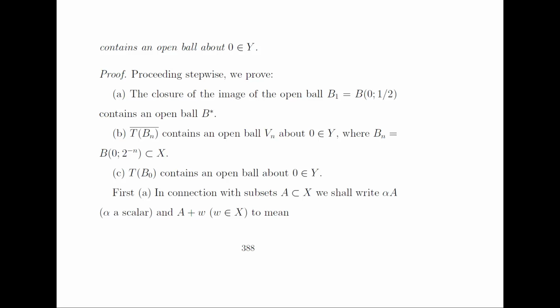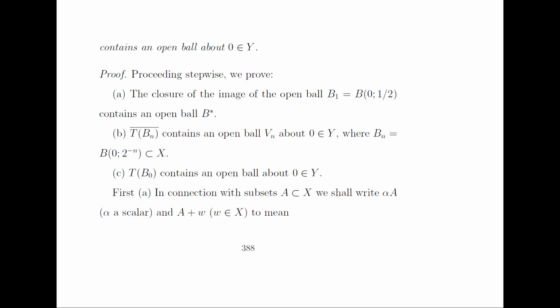In the second step, we will prove that the closure of T of Bn contains an open ball Vn about the point 0, where Bn is a ball with center 0 and radius 2 raised to the power minus n. And in the third step, we will prove that T of B0 contains an open ball about the point 0. So first we will prove part A.